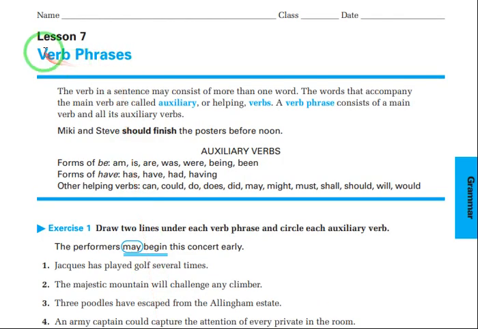When I say verb, it's one word, but when I say verb phrase, it's more than one word. So the verb in a sentence may consist of more than one word. The words that accompany the main verb are called auxiliary or helping verbs. A verb phrase consists of a main verb and its auxiliary verb. So this is how the verb phrase is formed. We have an auxiliary verb or a helping verb plus the main verb. Mickey and Steve should finish the poster before noon. Should finish. Okay, should is the auxiliary verb and finish is the main verb. Together they form the verb phrase.